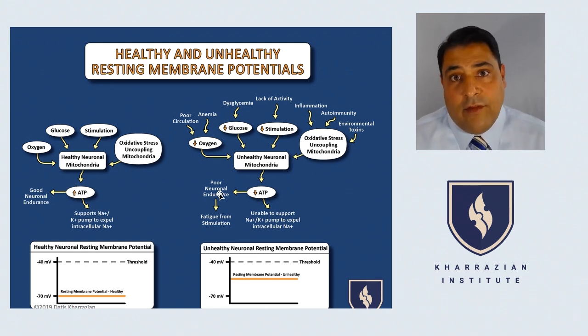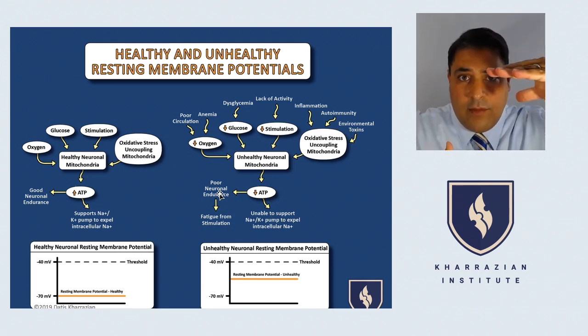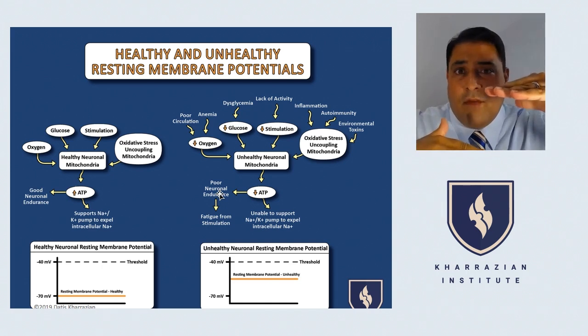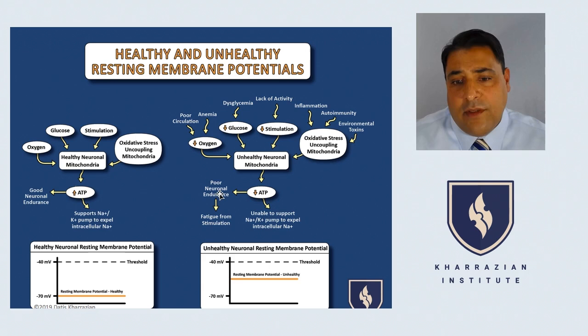They have a hard time driving long distances, reading, giving you a history, walking, all of the above. Now, one of the things to remember is when you have a normal action potential, sodium comes into the cell, and that sodium brings that resting membrane potential close to threshold. But if the neurons don't have ATP, and they need ATP to push sodium out, then those neurons are so close to threshold they fire. But since there isn't much ATP, they get exhausted really quickly.